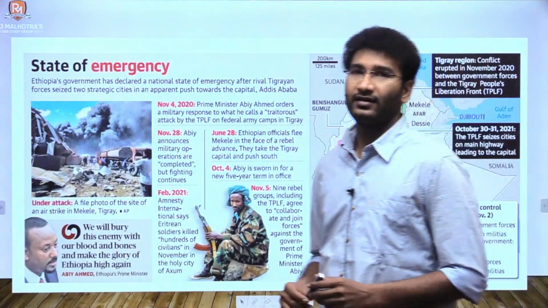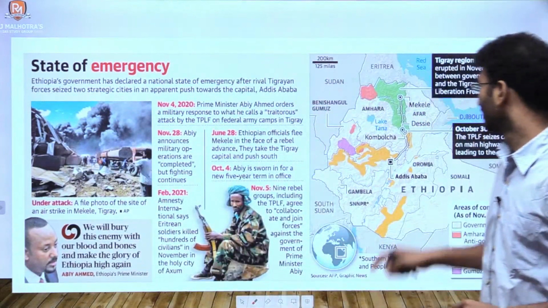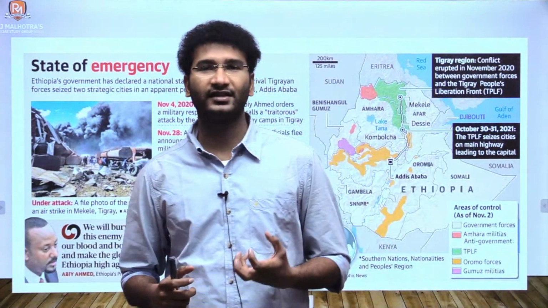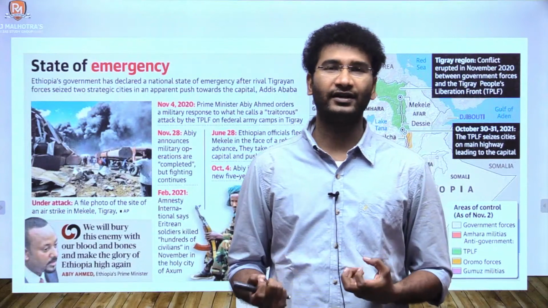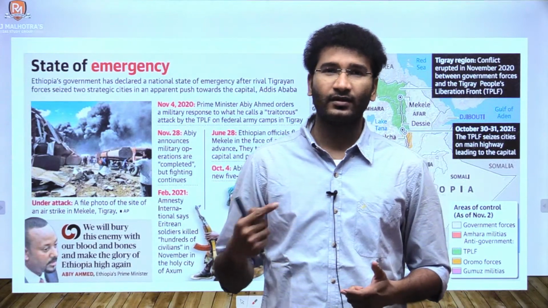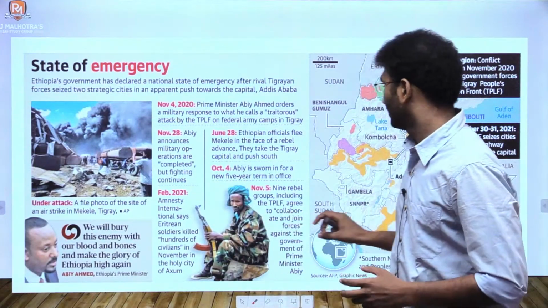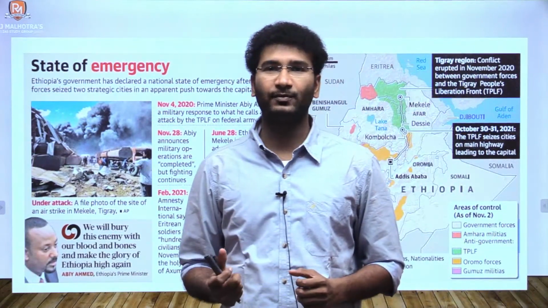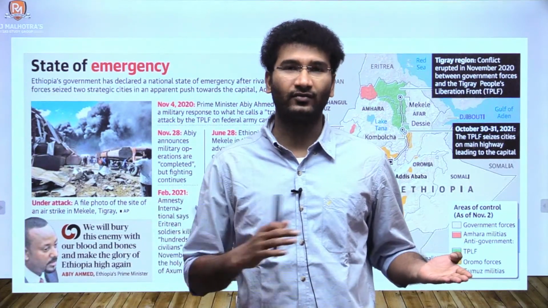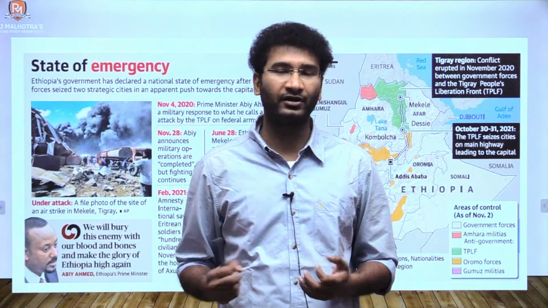Next, the next question is from current affairs. Ethiopia is in the news. Why is it in the news? There is a region called Tigray. This Tigray is in conflict and rebels are fighting with the government there. From the current affairs and prelims point of view, what becomes important is not Ethiopia as a country. When disturbances happen across the world, we need not look into each and every country, but what impact this country has on India becomes important. If there is a huge impact, then it becomes important for examination.